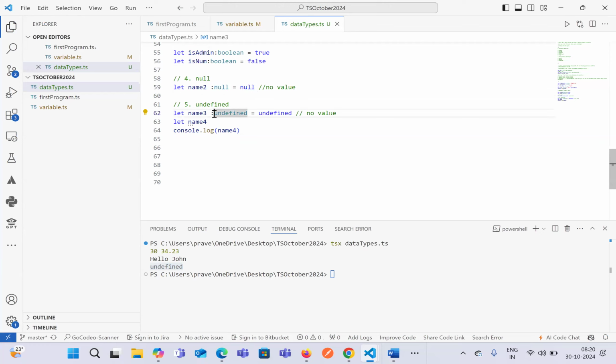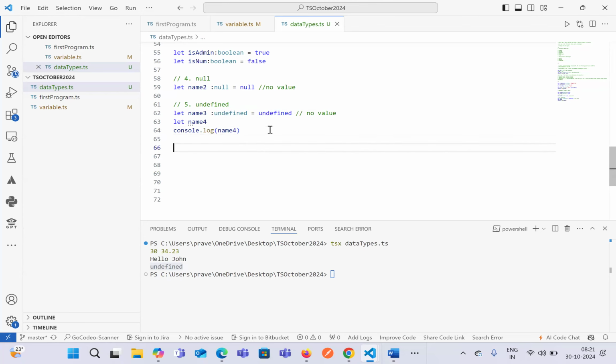In terms of undefined, it is a default data type for all the variables that we declare in TypeScript. If we do not assign a value to a variable, at that point of time, it will just consider it as an undefined data type.